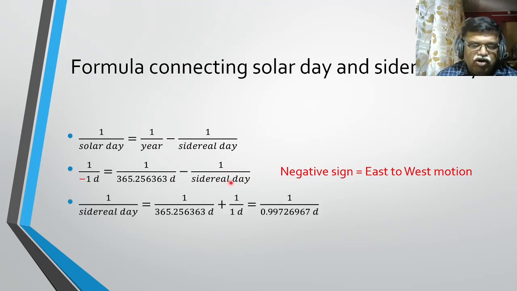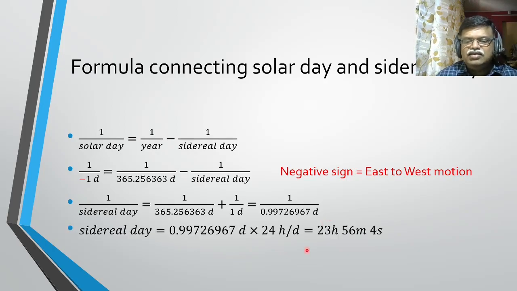So when you put this in the formula, 1 by sidereal day is 1 by 365.25633 plus 1 upon 1 day, and that gives you a fractional day slightly smaller than 1 day. When you convert that into hours, minutes and seconds, what you get is 23 hours 56 minutes 4 seconds. That is the sidereal day.